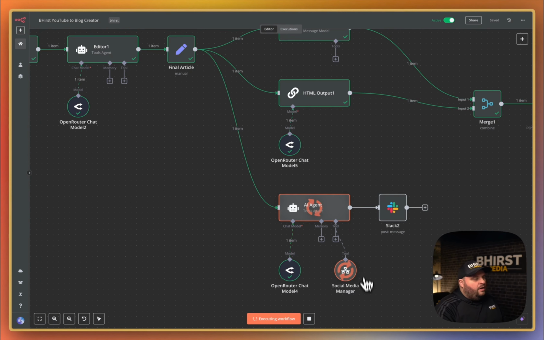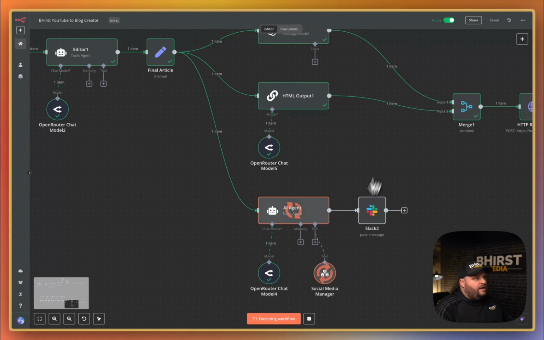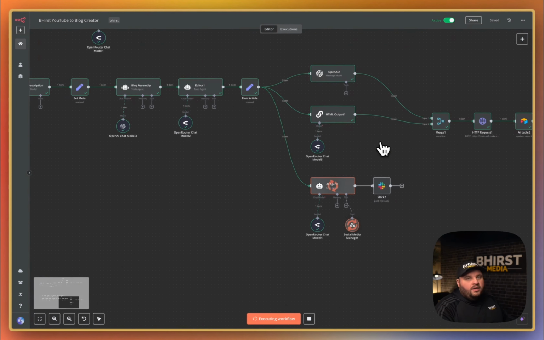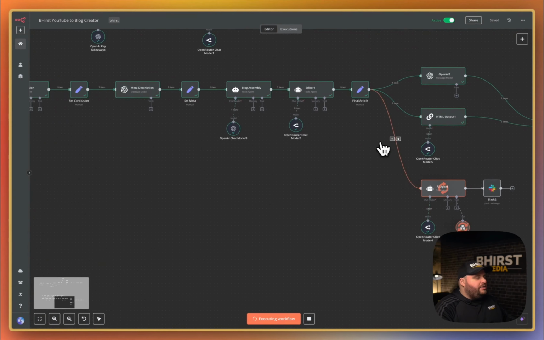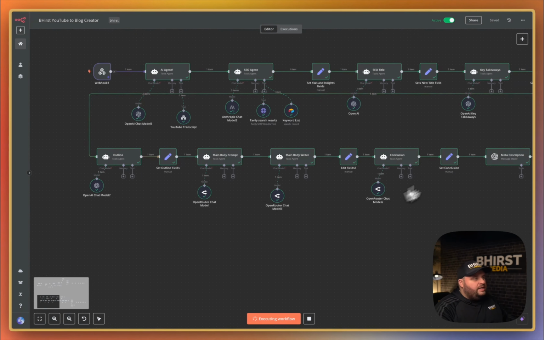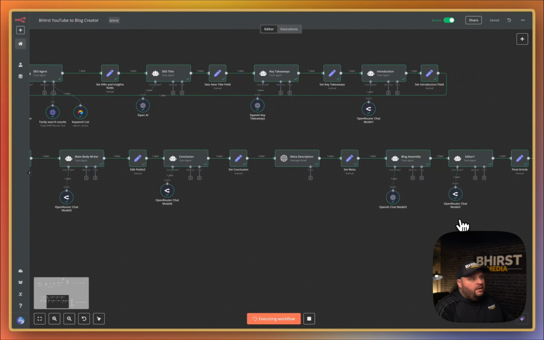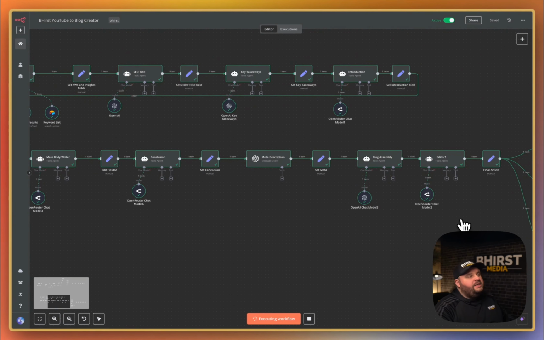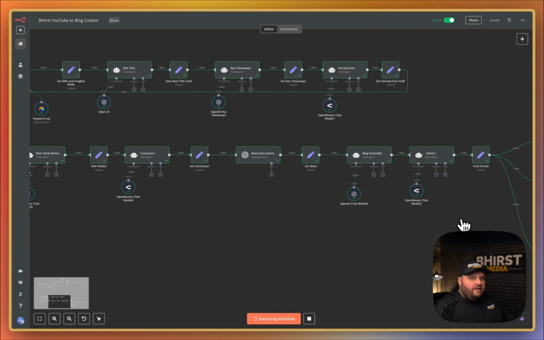So that all gets set up in there and makes our life a whole lot easier because one, we're getting notified in Slack about it, and then two, we are having that created and added to our platform. So that is all information that gets done just from basically dropping that one link in our Airtable database. And then it uses all these tools and all these AI agents to create a full blog post that's SEO optimized, ready to go, based off a video that we created and we already approved.